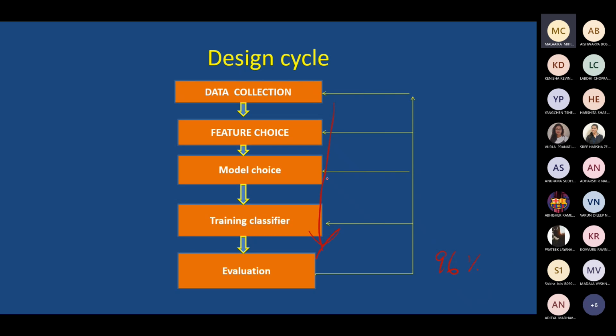So that is where we call it a design cycle. At a certain time you will get a certain result, which may not be 100% sometimes. Even when sometimes it is 100%, when you monitor in the field, it may change. So you may have to do continuous monitoring of the model implemented. Okay, that is the design cycle aspect, and a certain example on ECG.